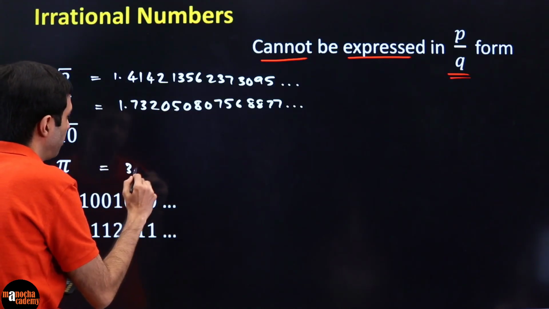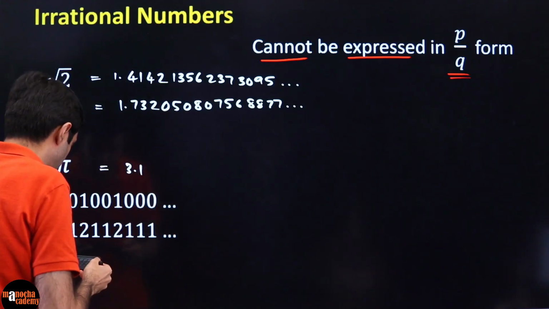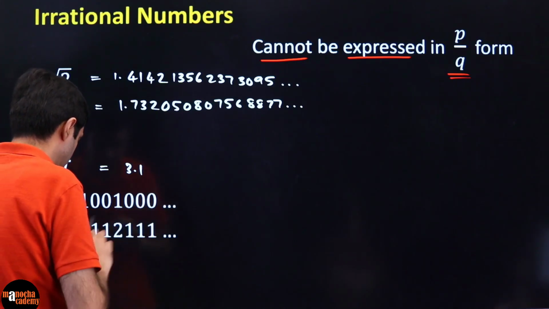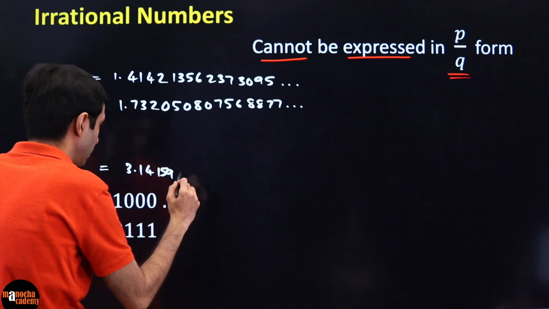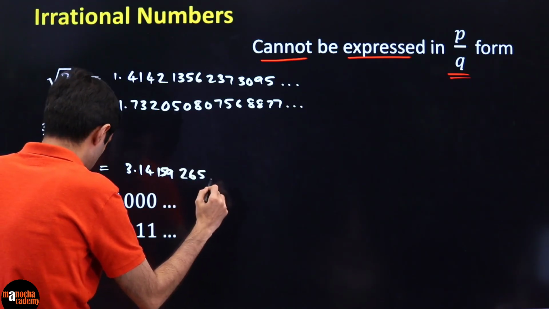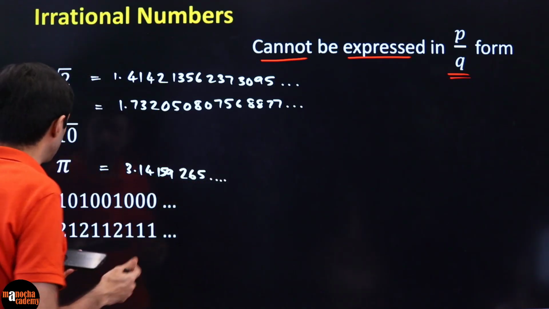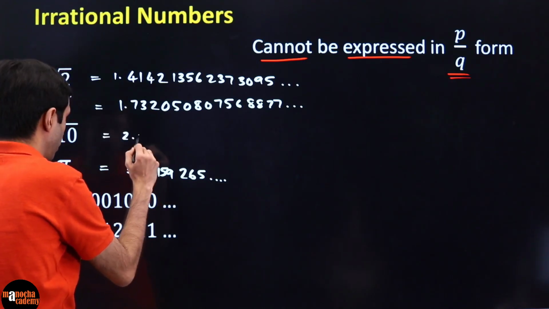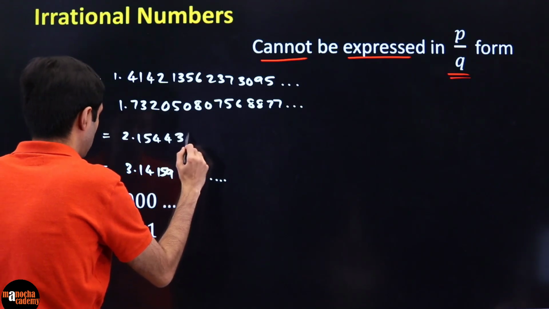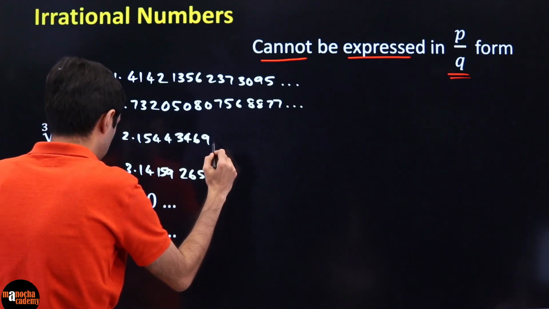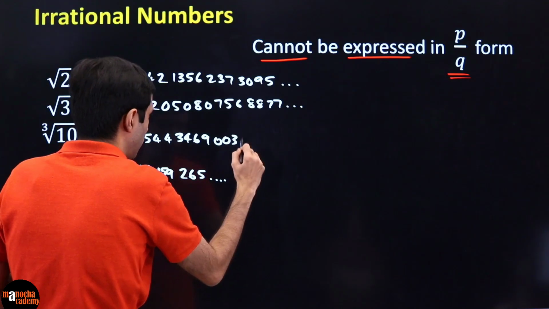And pi also, 3.14159, right? It doesn't end. 3.14159, and it just goes on. Cube root of 2, what is it? 2.1544346900318884.